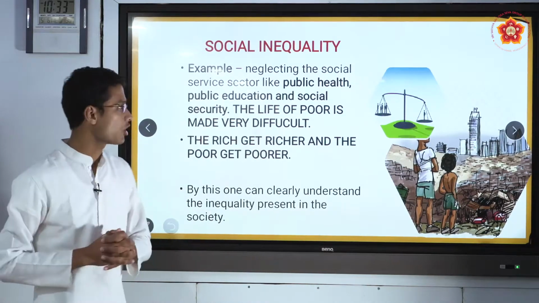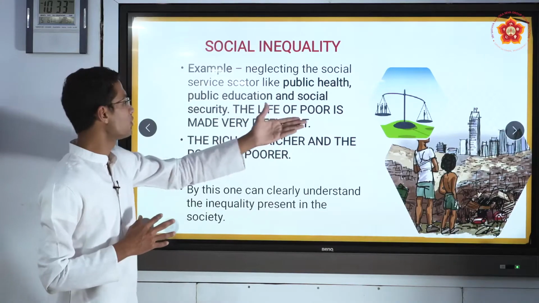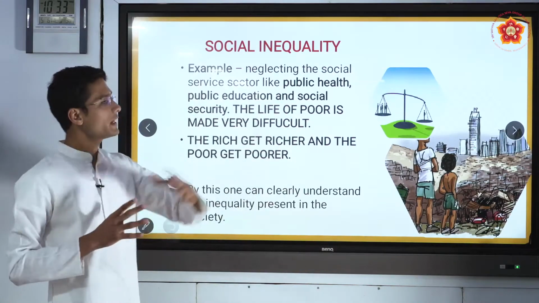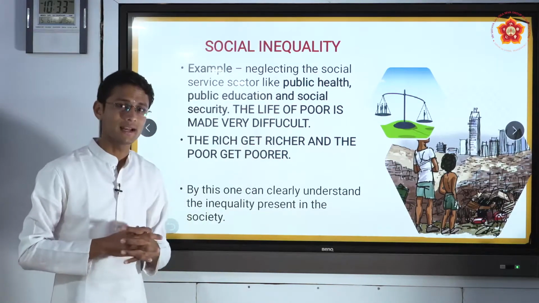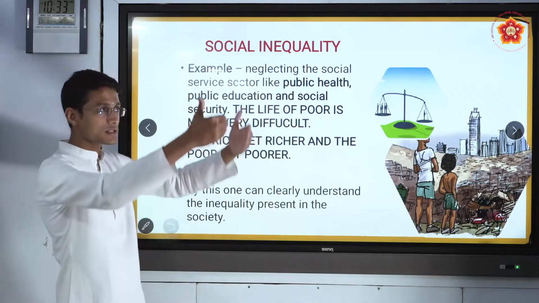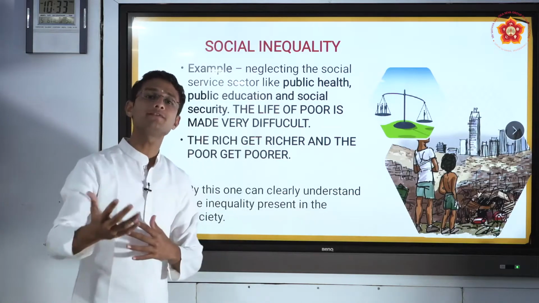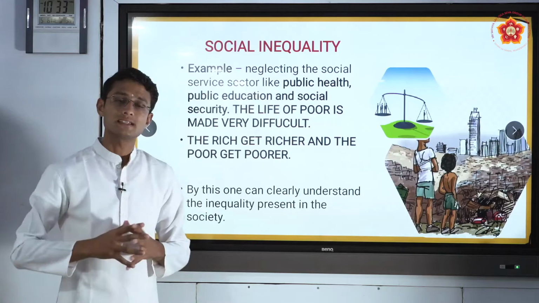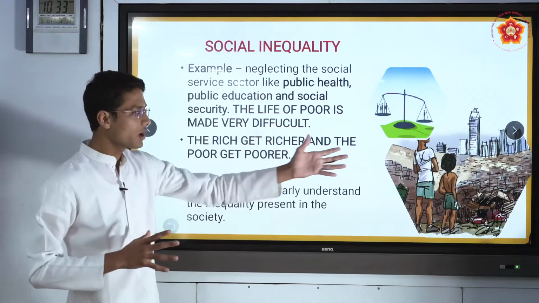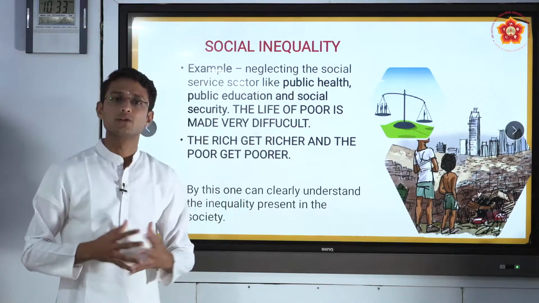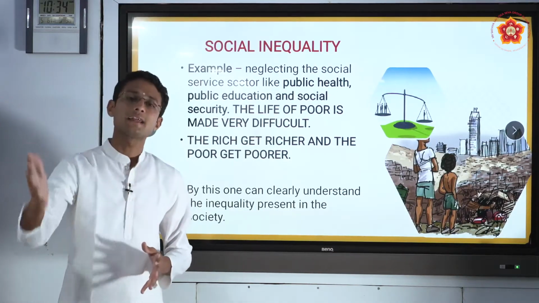The public sector consists of health, public education, and social security. The life of the poor is made very difficult. If we take the example on the slide, there are two people, a father and son, who are standing and watching the IT sector, which is the other end of the society. Basically these poor are deprived of the various sectors present in the society, like public health and education. They are not getting these sectors to their benefit. So that's why the poor are becoming poorer and the rich are getting richer.